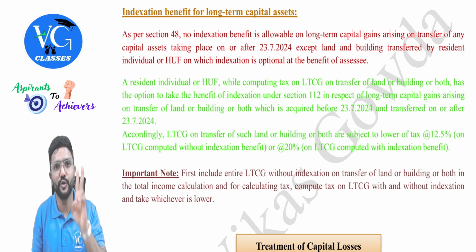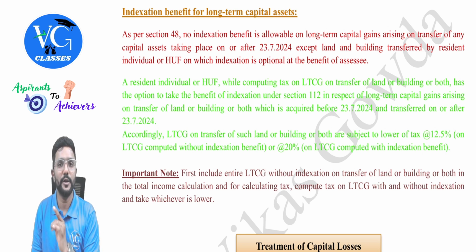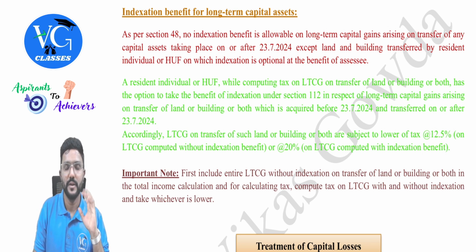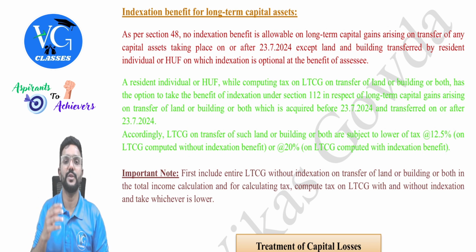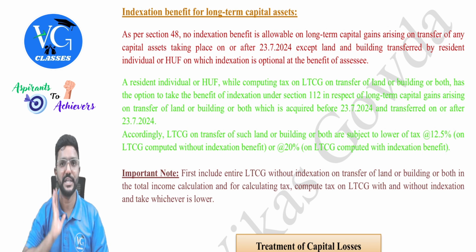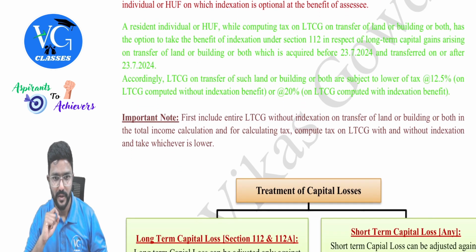So you need to compute two figures. One, long-term capital gain on the transfer of land or building without indexation to compute the total income. Whereas to compute tax liability, you should also compute long-term capital gain on the transfer of land or building with indexation. With indexation, guys.